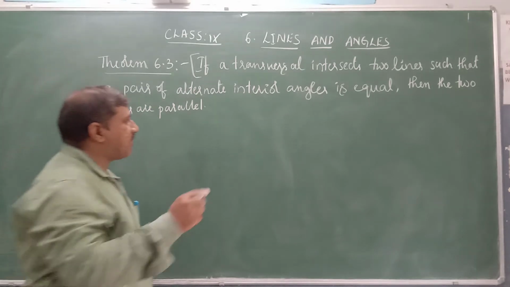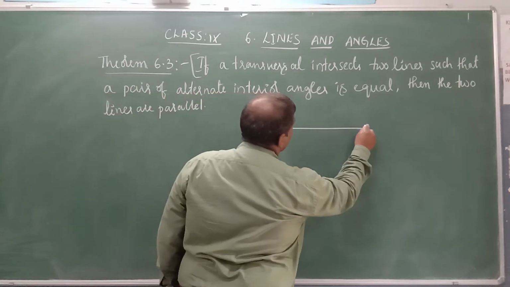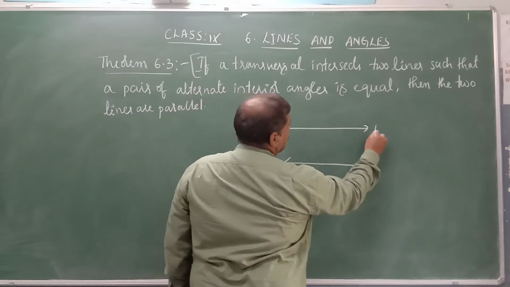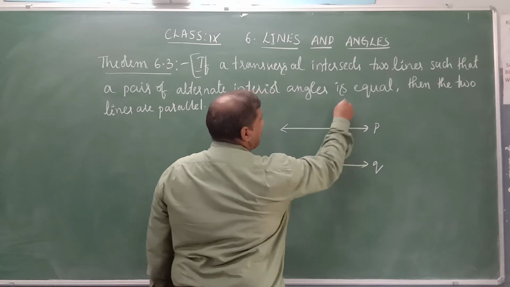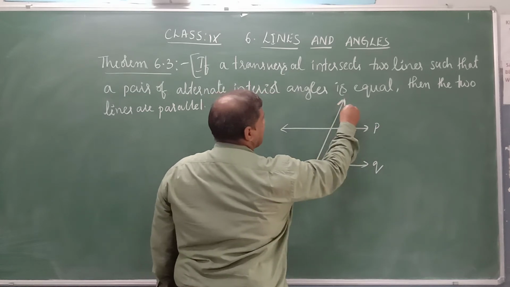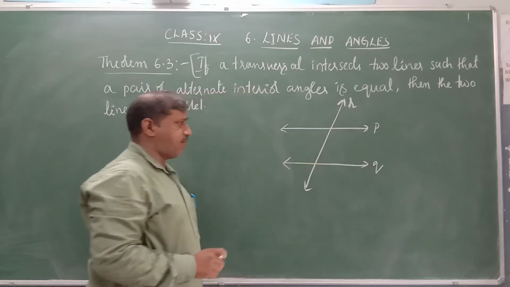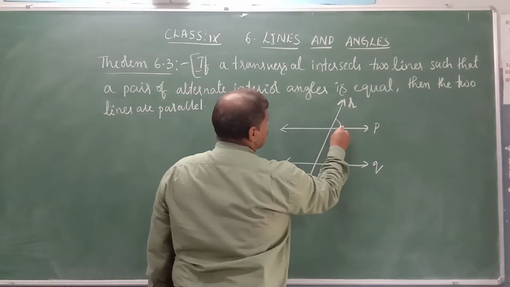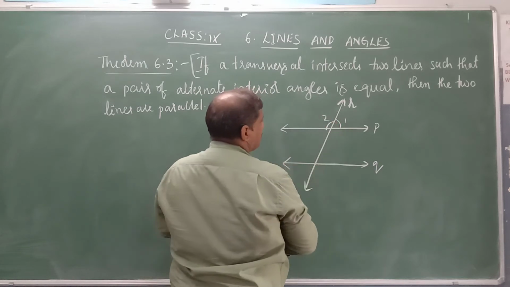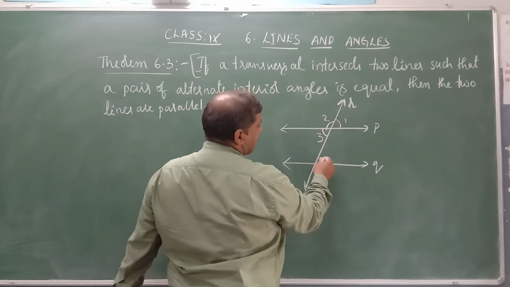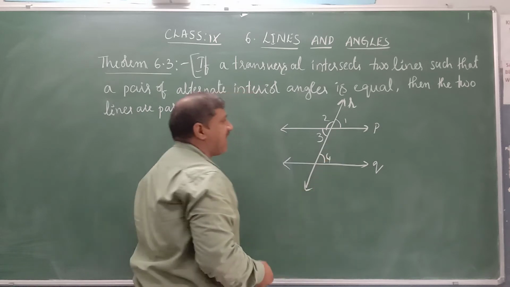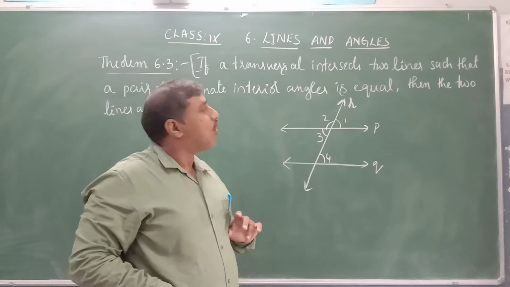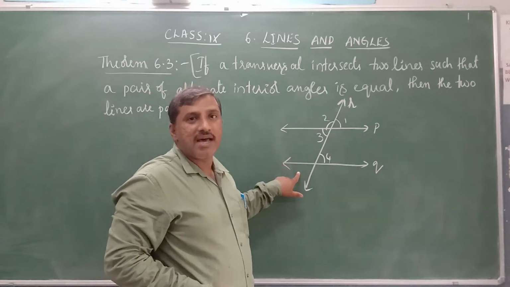Yes. How do we prove the two lines are parallel? Again here we use the corresponding angles as seen. Let the two lines be P and Q. R is a transversal which intersects the two lines P and Q at two distinct points. Let these angles be 1, 2, 3 and you take this as 4. So what is given here? Angle 3 is equal to angle 4 is given. We have to prove P and Q are parallel lines.